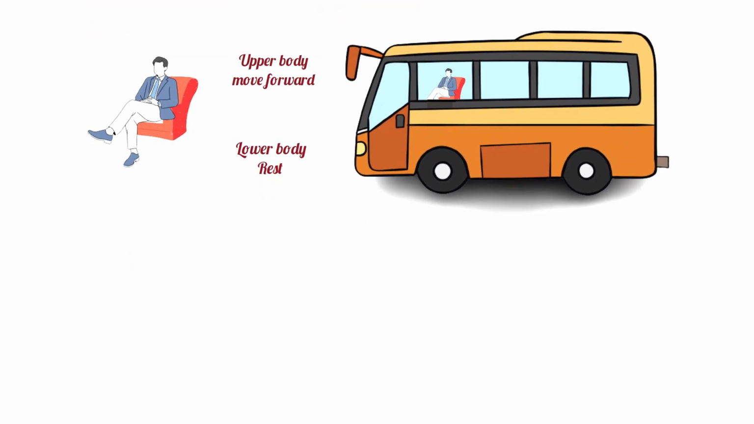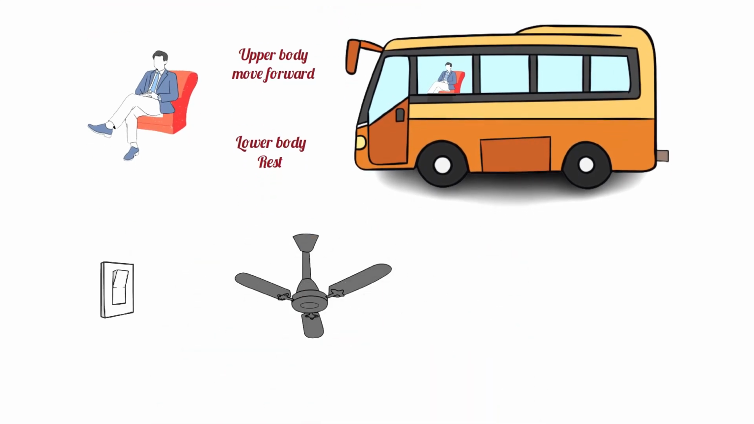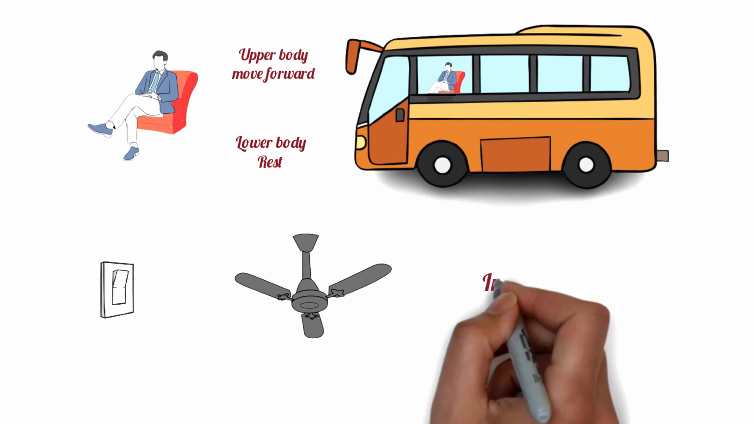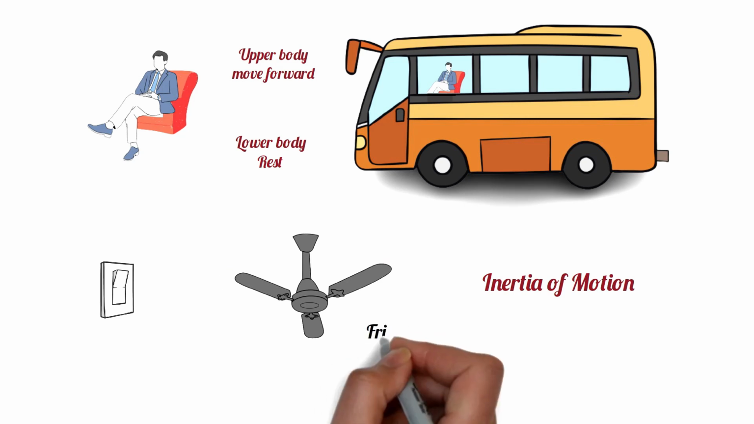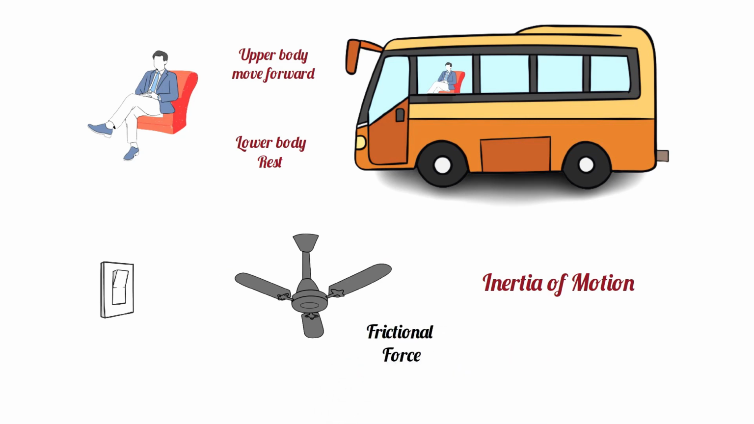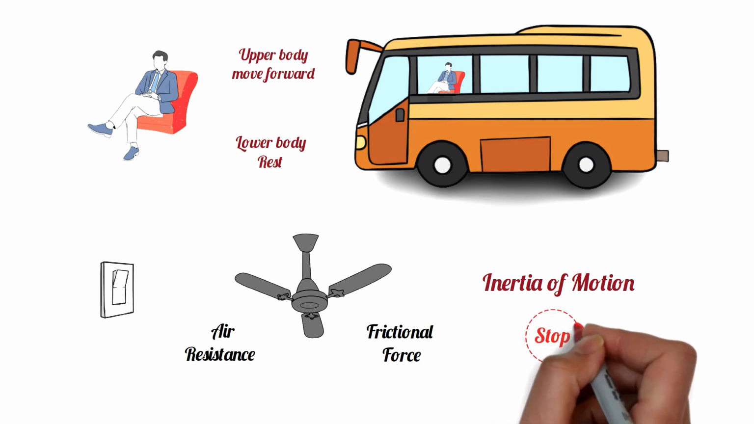Another example of inertia of motion is, when an electric fan is turned off, the fan does not stop immediately. Due to inertia of motion, the fan continues to spin for a while, until the frictional force between the moving parts of the fan and the air resistance stops the fan completely.